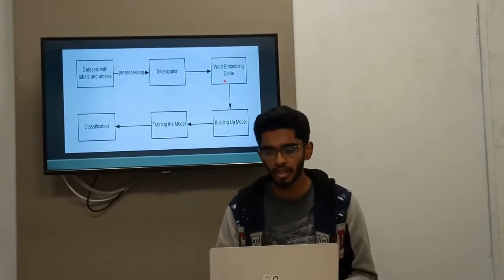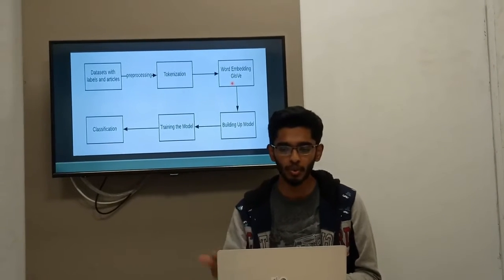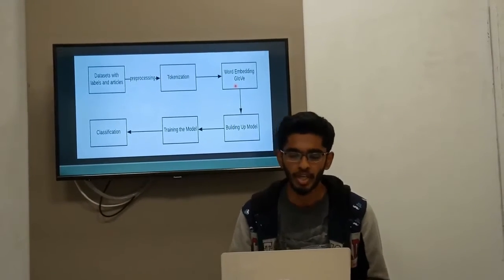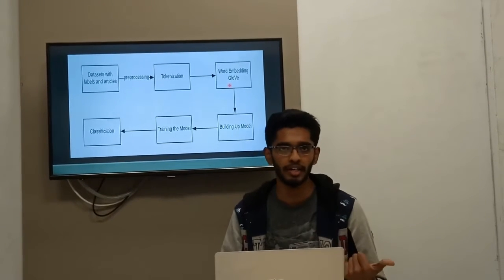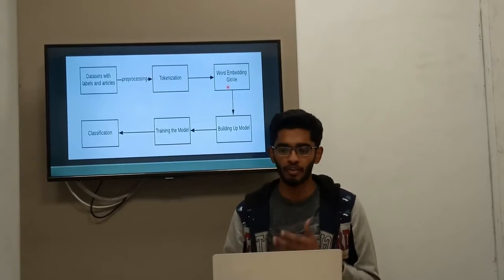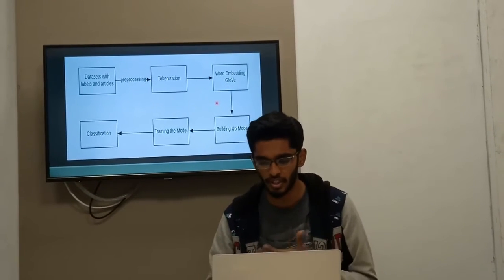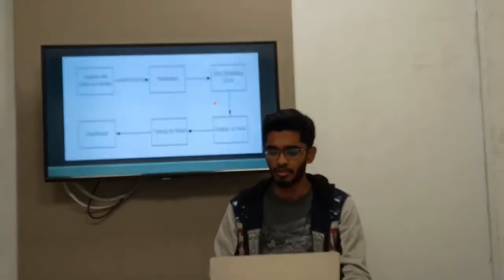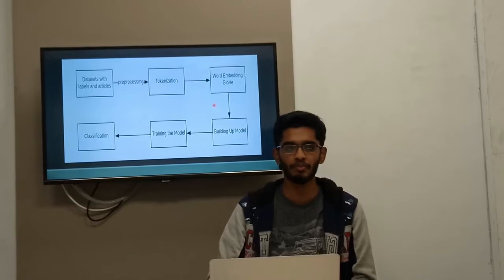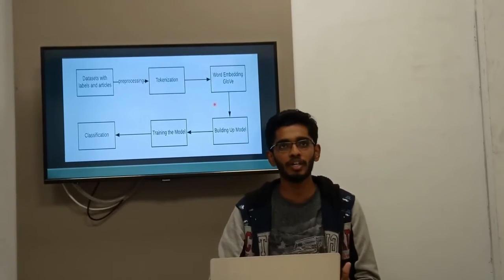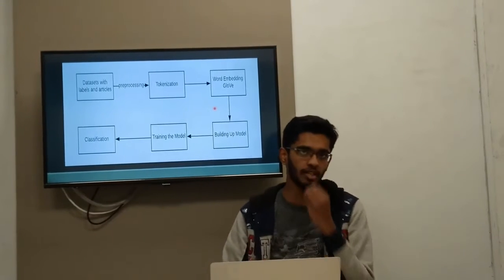Now what word embedding does is, it tries to classify these words using the tokens which we have already assigned to them. And there is another reason we use GloVe. As Chandralekha already told, our dataset was in the Philippines language, and GloVe also includes the words of the Philippines language. Apart from that, the next process was to build the model, train the model, and then the classification process itself. Now I'll explain the CNN and the deep CNN model.